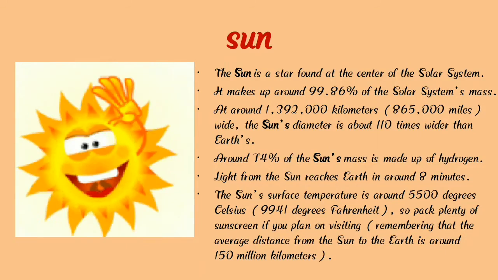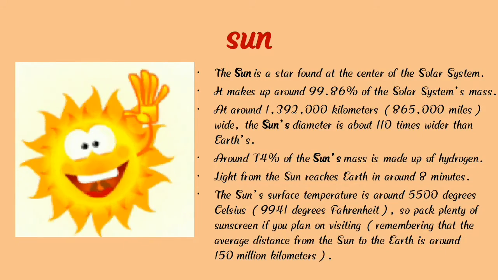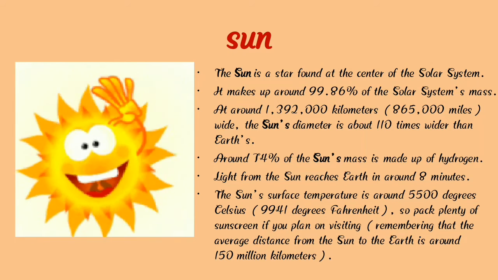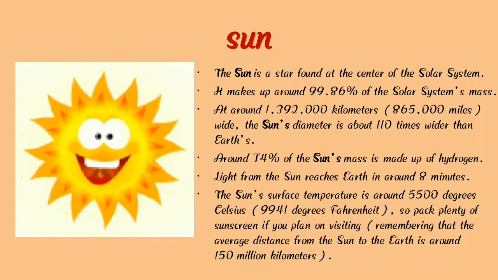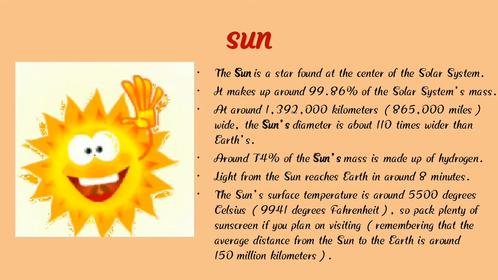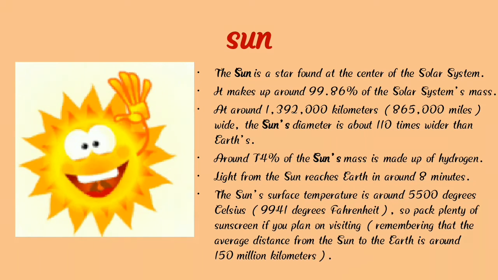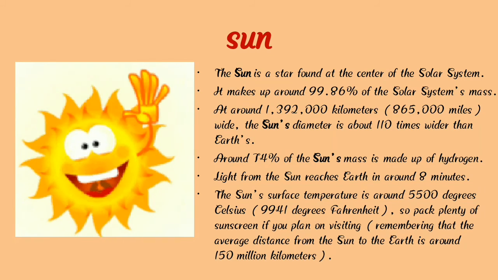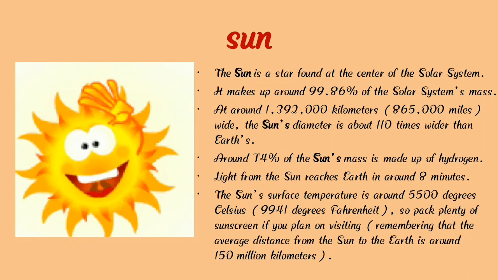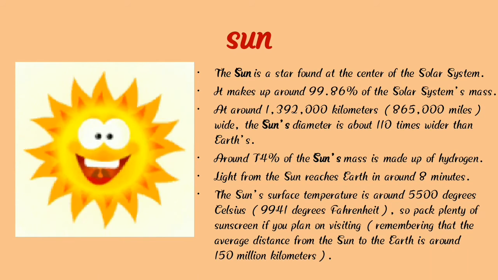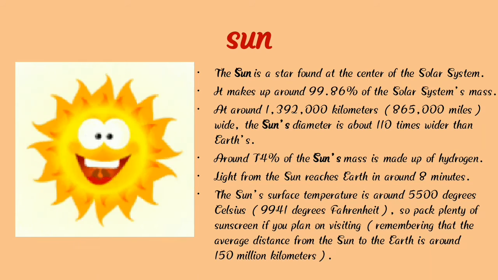Then we learn about the sun. So, the sun is a star, and we find it in the center of the solar system, and the sun gives us light, and around 74% of the sun's mass is made of hydrogen.